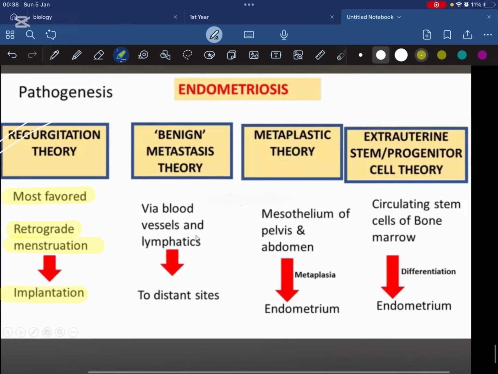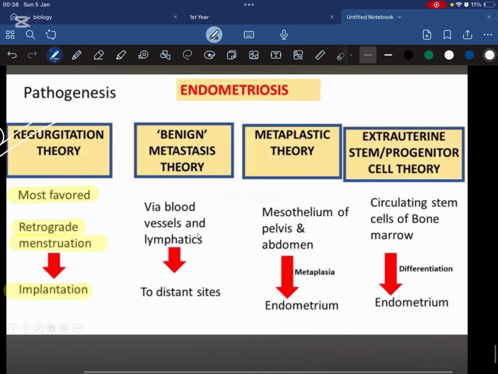Now, the second theory is the benign metastasis theory. According to the benign metastasis theory, the endometrial tissue is going to undergo metastasis. What is the meaning of metastasis? Metastasis means spreading of a certain cell line to a distant organ by the help of blood and lymphatics.